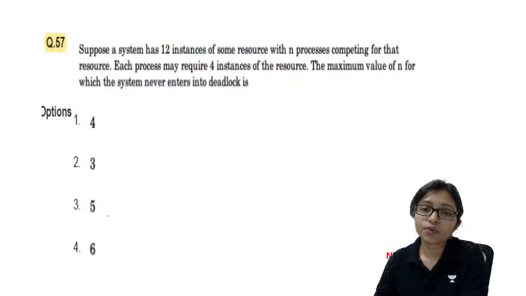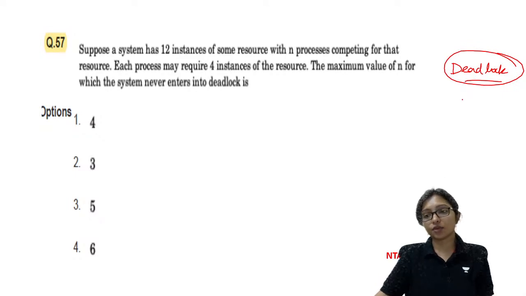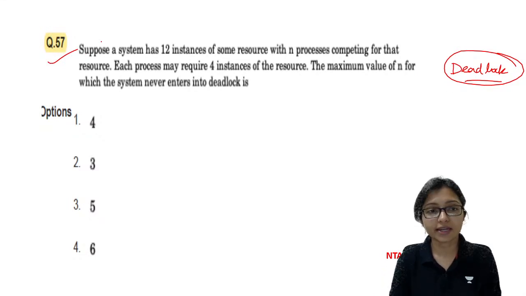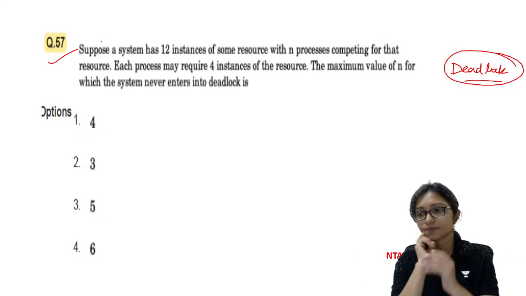Now this is the last question. The last question is for deadlock. Deadlock is the next important area from where questions are coming, and with deadlock only I will end the session. So do this question. What is the maximum value of n which never enters into deadlock? What will be the value?